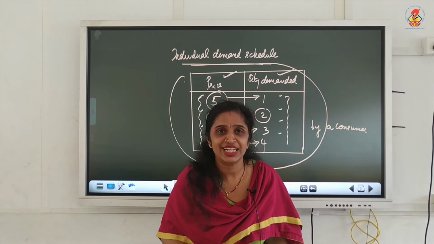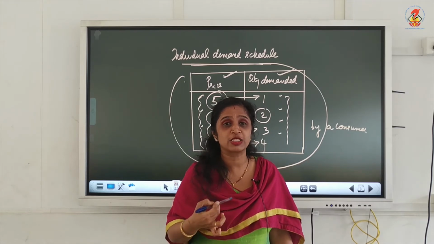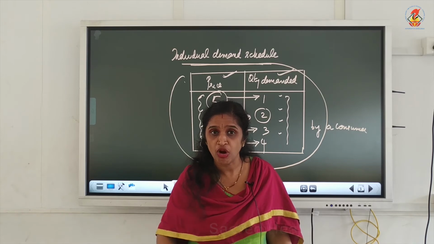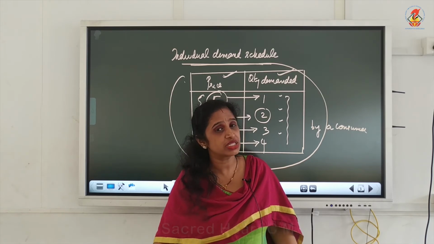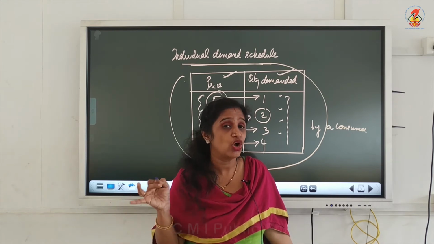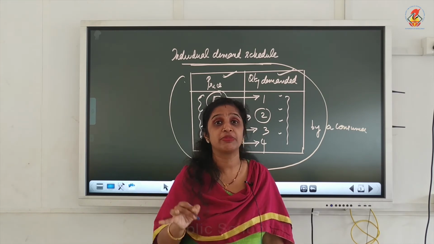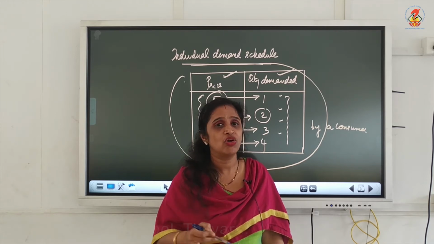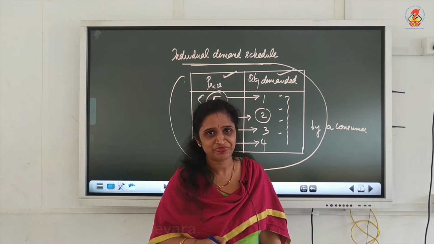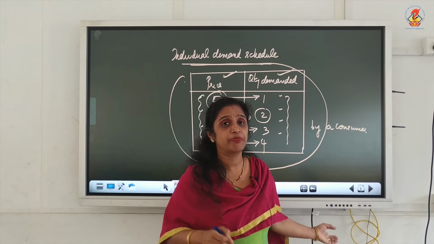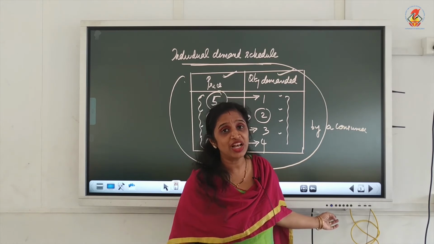Factors influencing the demand, I explained and taught you: when the price of a commodity rises, demand will fall. When the price of a commodity falls, demand will rise. Obviously, it is like that. And along with that, I told you one more thing, there are some exceptional cases. If you are so brand conscious, that law is not applicable here. So, normally when the price falls, demand will increase, and when the price rises, demand will fall.